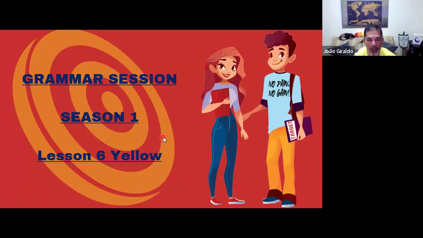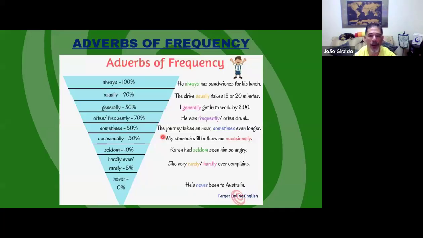So, okay, lesson 6, yellow, starting with the adverbs of frequency. These are the adverbs of frequency, all the adverbs that determine or indicate the frequency you do something, the frequency you execute something. We have a big number of adverbs of frequency, and a lot of people use this percentage here, okay? This is not real, okay, guys? The real is the 3 parameters we have.